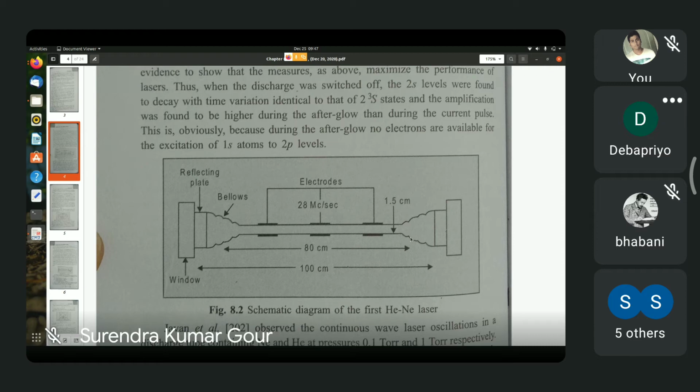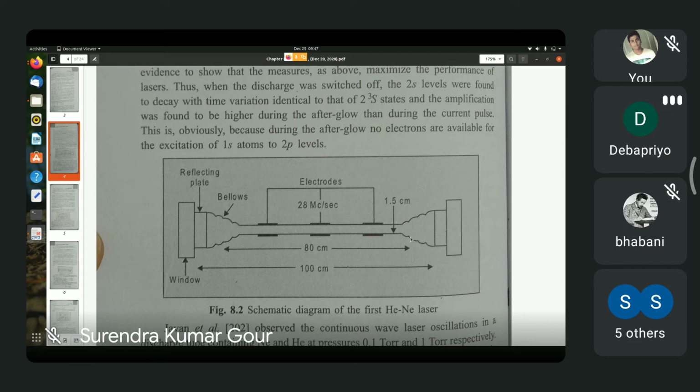What the bellows do is that you can change the distance between the reflecting plates. There is a reflecting plate to the left, and there is also a similar reflecting plate to the right of the tube. These two reflecting plates are movable because of the bellows.